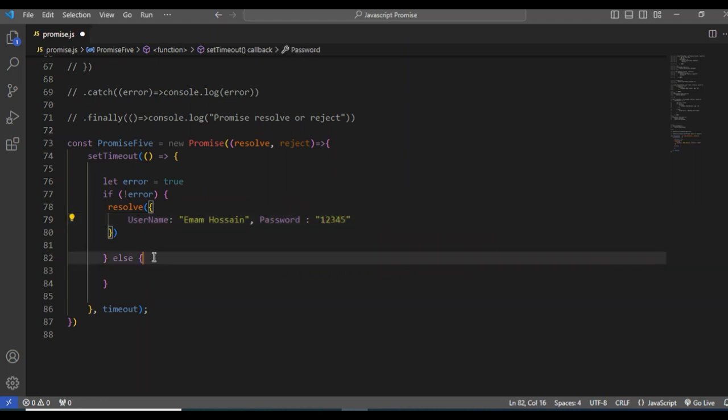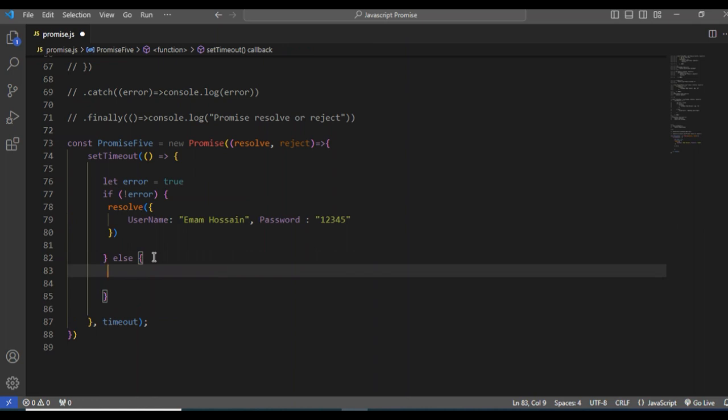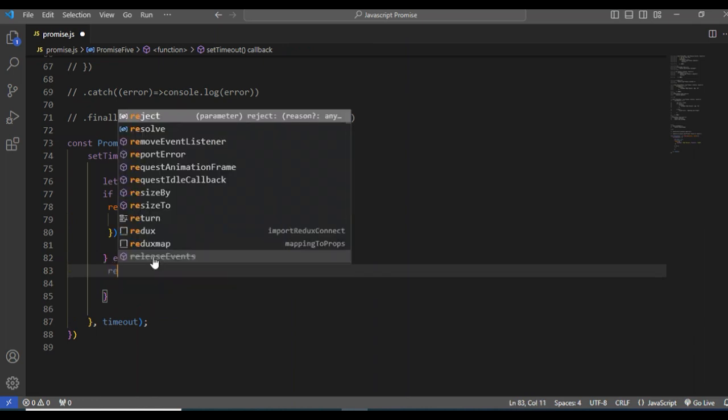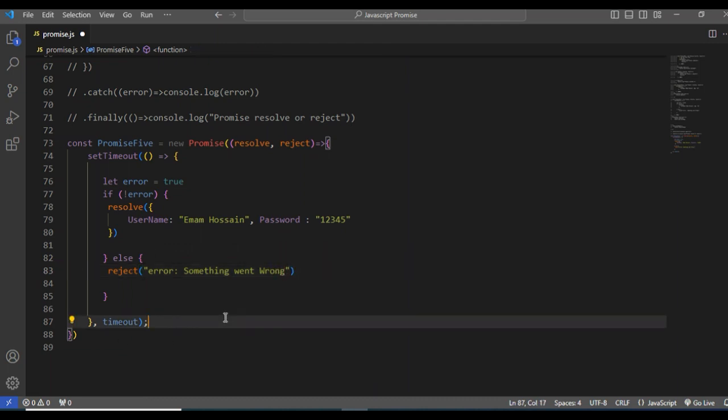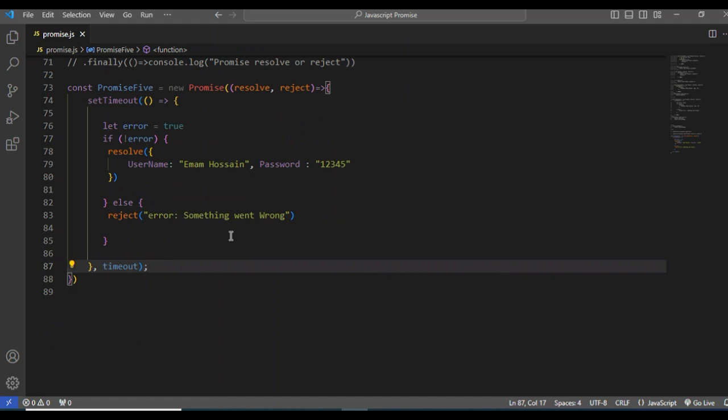If it doesn't resolve, if we don't complete, it will be rejected. What will be rejected? It means error: something went wrong. This is the way we learned from our previous promise function.